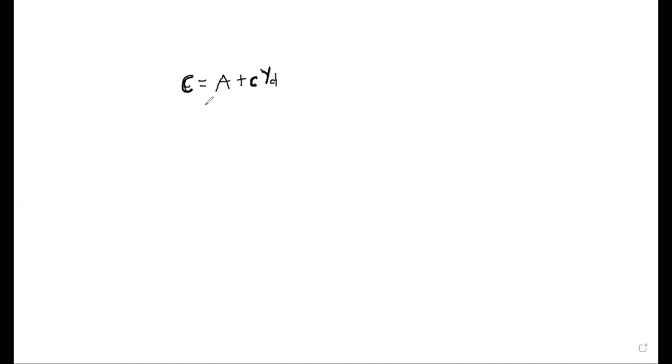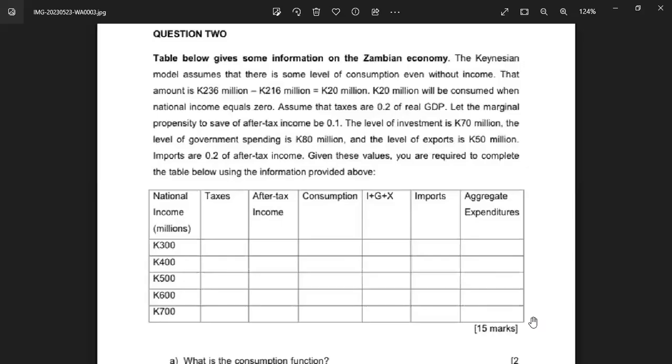So what we have is the consumption function, and A is the one which does not depend on income. So if we go back to our question, we need to get our A. It's the consumption when income is 0, the one which does not depend on income. You can see here that it says the Keynesian model assumes that there is some level of consumption even without income.